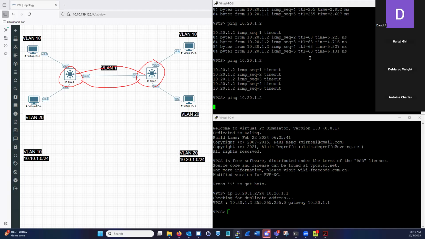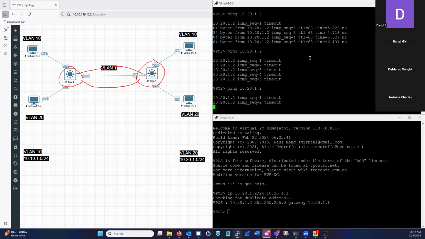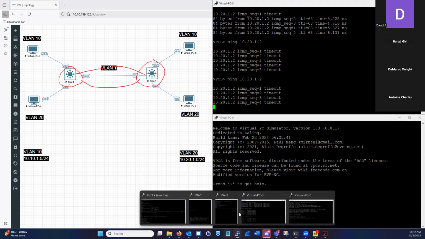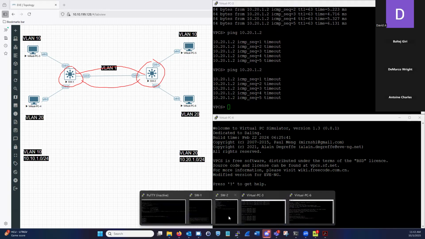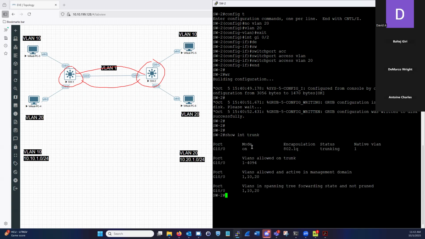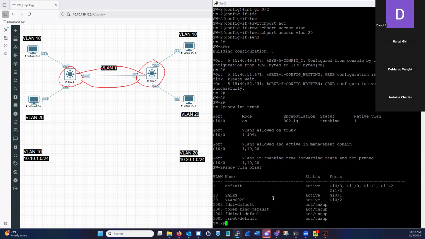Let's see if we can ping it, if it's all good to go. Let's see if we're not missing something. We probably are. Let's double check our config. Let's do show interface trunk, and let's do a show vlan brief. All right, excellent. It exists. It's all good to go.